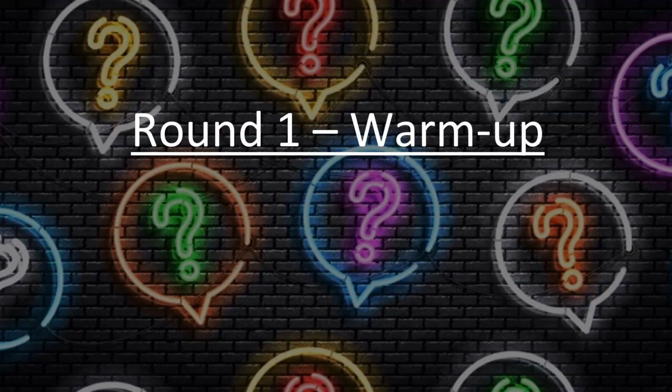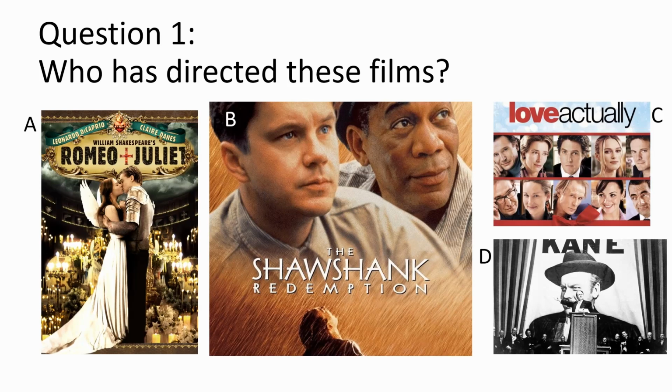So we will, as always, start with some warm-up questions. This time, some film questions. So question 1, who has directed these films? A. Romeo and Juliet, B. Shawshank Redemption, C. Love Actually, there we got the Christmas part, and D. Citizen Kane. Give you a second or two to think about that one. And we'll move on to question 2.